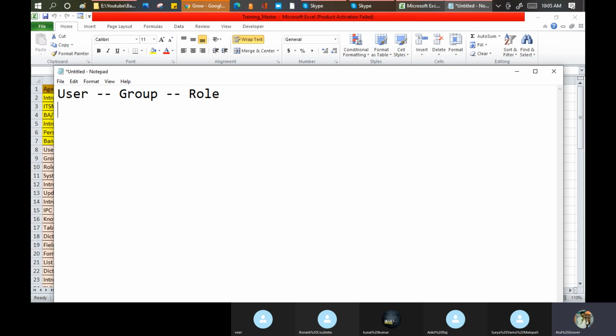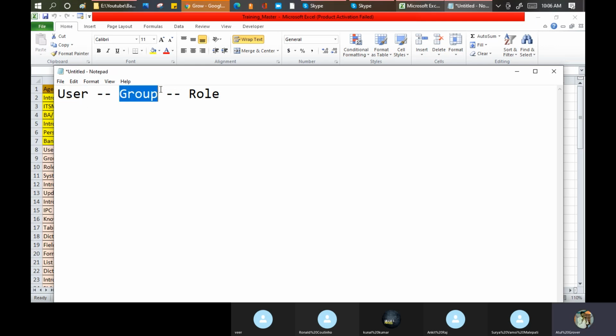Suppose you install one app on your mobile phone, use it for one or two days, and then stop using it, but it is still installed. In the app database you are still a user there. Whether you are active or non-active is the second part, but you are still a user. If you log in, you will be able to access that application.